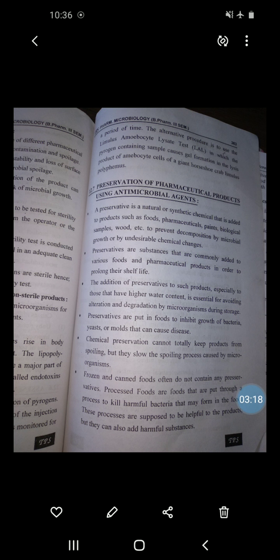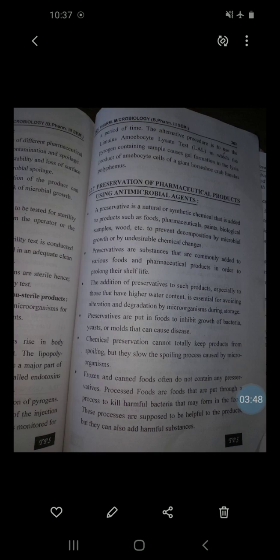Chemical preservation cannot totally keep the product from spoiling, but it slows the spoiling process caused by microorganisms. Frozen and canned foods often do not contain any preservatives, and processed foods are put through a process to kill harmful bacteria that may form in the food. These processes are supposed to be helpful to the products, but they can also add harmful substances.